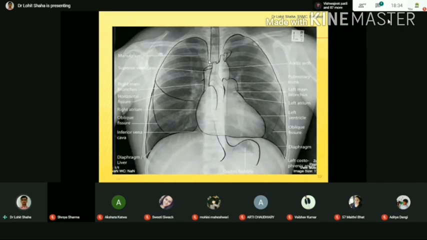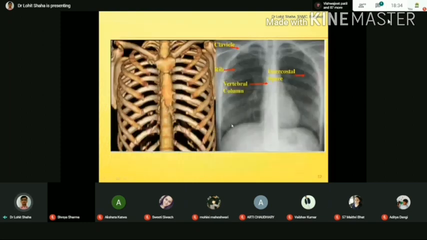Right. So let's go to the next image. It is an X-ray like this, with no labeling and no markings. This is again a PA view of the X-ray. Here I wanted to show you the bony landmarks. These are the ribs. This is the clavicle. This is the vertebral column. This is the intercostal space. We have already studied this in the previous film. Nowadays you can reconstruct it as it looks in a living person. Nowadays software has come with this X-ray.